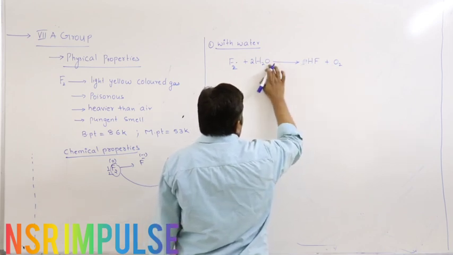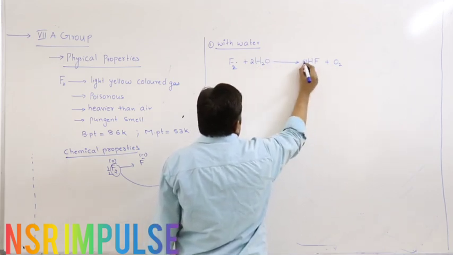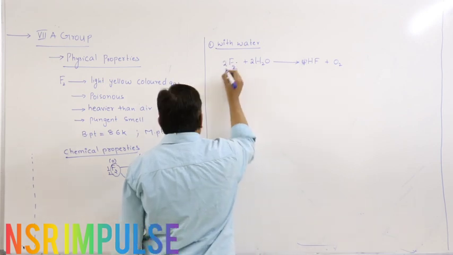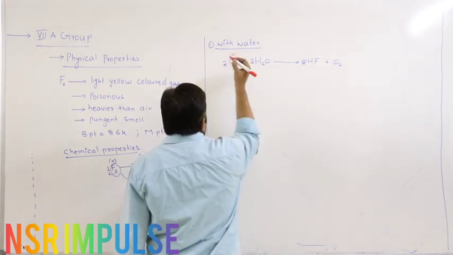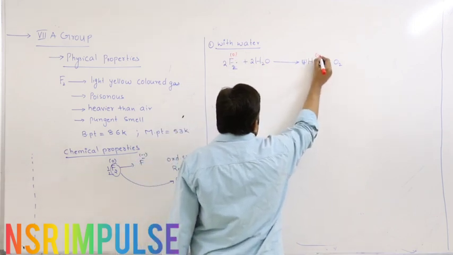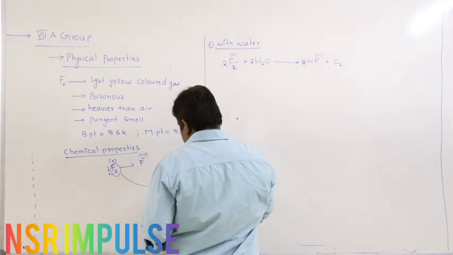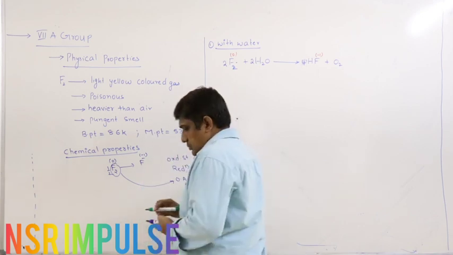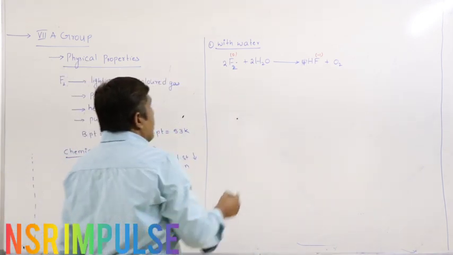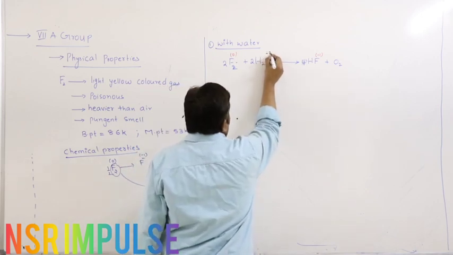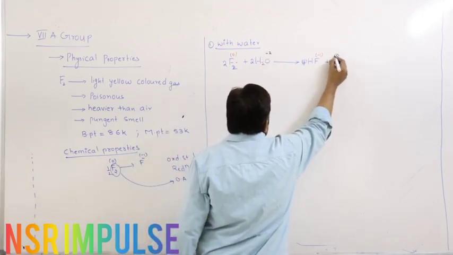We are writing O2, right? 2 to 4. So, if you see the change in oxidation state, fluorine goes from 0 to -1, oxygen from -2 to 0.